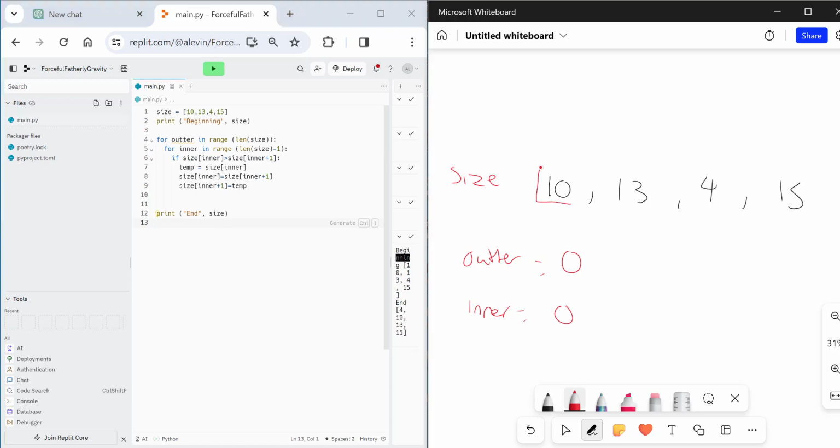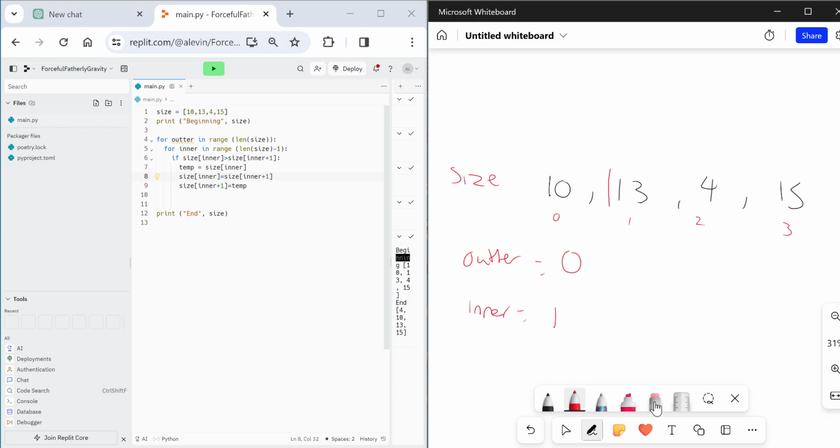If size inner is greater than size inner plus 1, which in this case it's not. So we're not going to do any of that if statement. The for loop will go up by 1, the inner one. Remember, the inner goes up all the way to the end first.